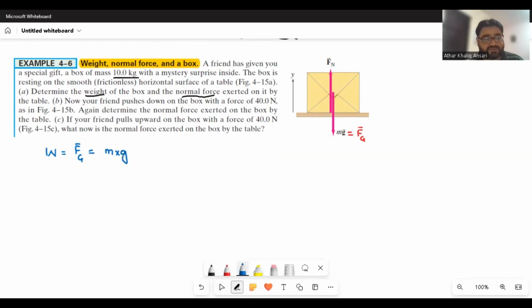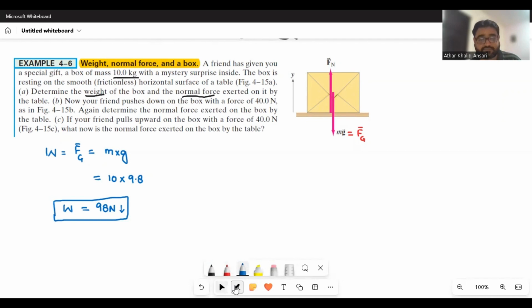As the mass of the box was 10 kg, you will put m as 10, and gravitational acceleration near the surface of the earth is 9.8. So the first thing we found is that the weight of the box, acting downward, is 98 Newton. This is the first thing that was asked, and we found it.